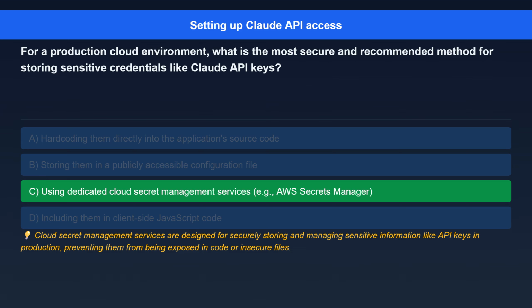The correct answer is, using dedicated cloud secret management services, e.g., AWS Secrets Manager. Here's the explanation. Cloud secret management services are designed for securely storing and managing sensitive information like API keys in production, preventing them from being exposed in code or insecure files.